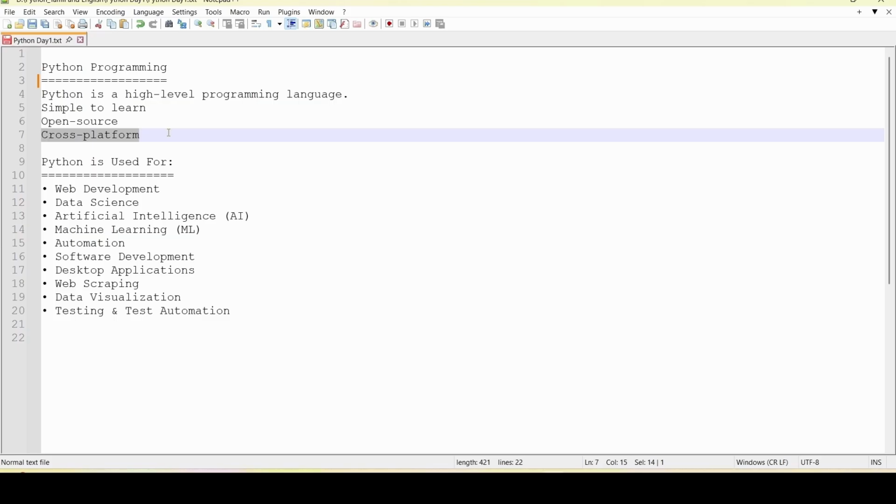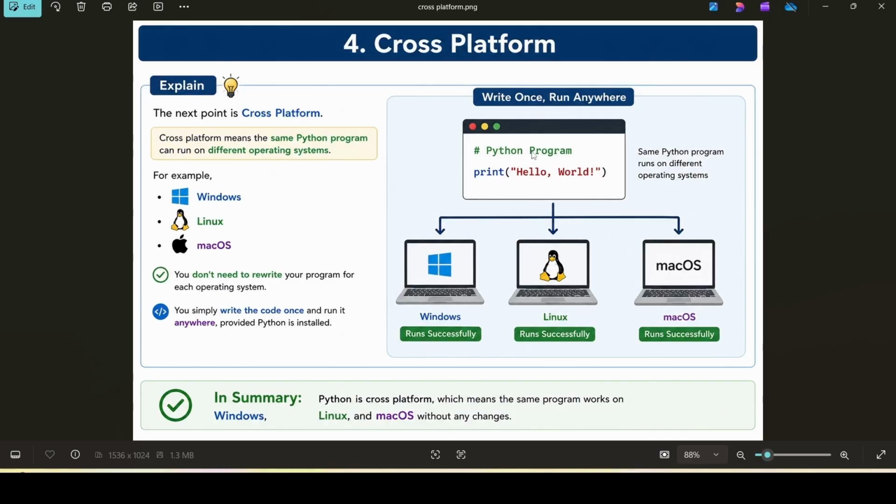Next point is cross platform. Cross platform means the same Python program can run on different operating systems like Windows, Linux and Mac OS. So you don't need to write a program separately for Windows, Linux, and Mac OS. It is a common program for all the platforms. So we simply write the code once and run it anywhere where Python is installed.